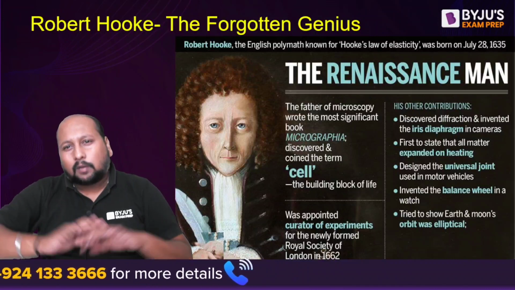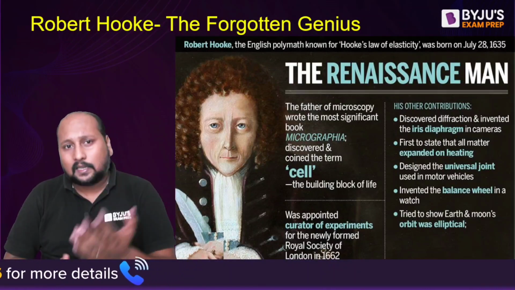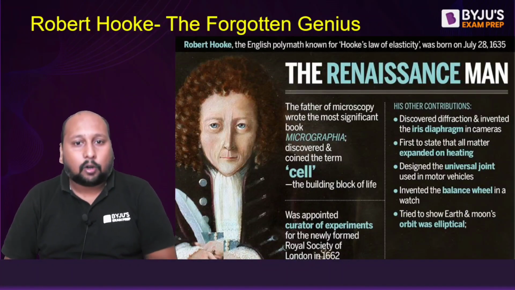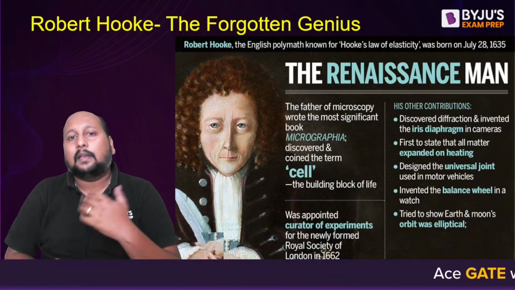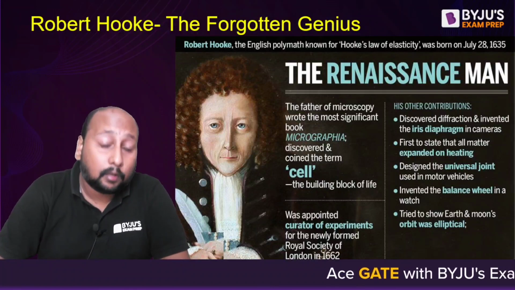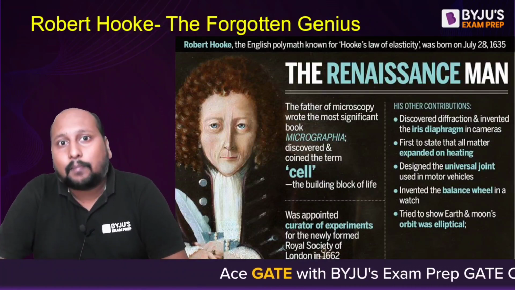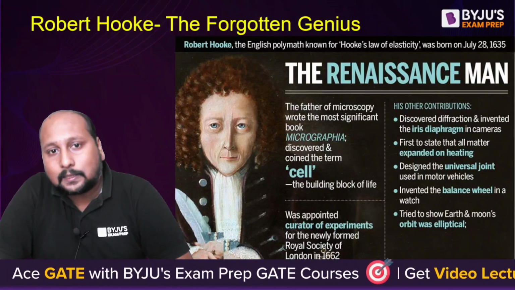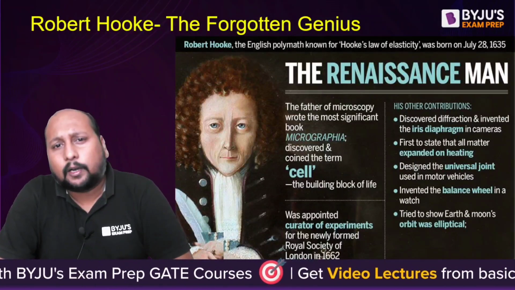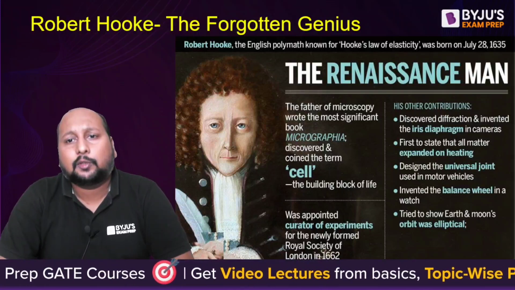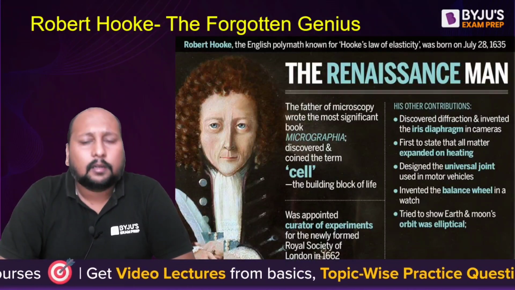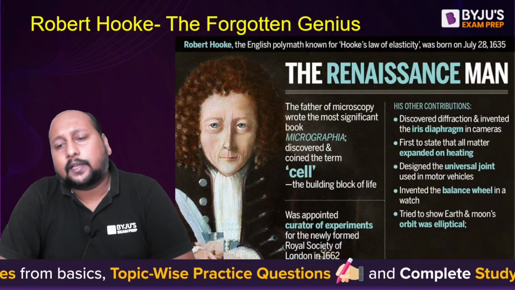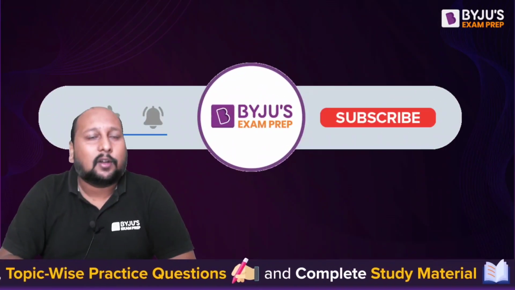So there are many discoveries, but still because of a huge controversy, Robert Hooke is not remembered as he should be, despite his great impact and the very pivotal role he played in the field of science. So this is about Robert Hooke, the great English polymath, the jack of all trades, and definitely the resonance man. Okay, so this is all about Robert Hooke.